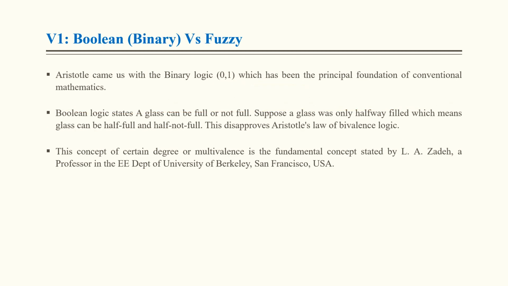So, Boolean versus fuzzy. Aristotle came up with binary logic, that is true, false, 0, 1, which has been the principal foundation of conventional mathematics. Boolean logic states a glass can be full or not full. Suppose a glass was only halfway filled, which means the glass can be half full and half not full.